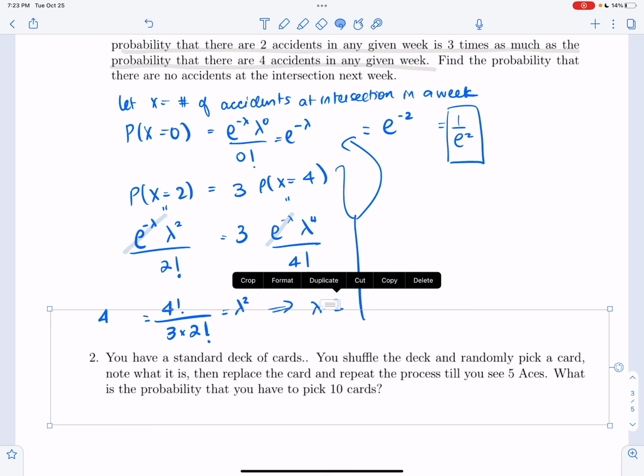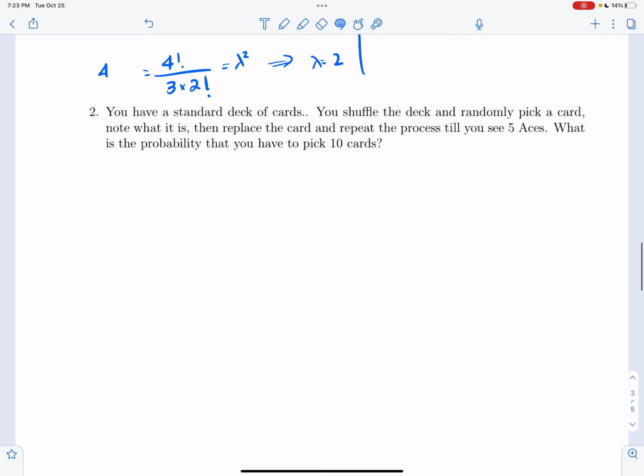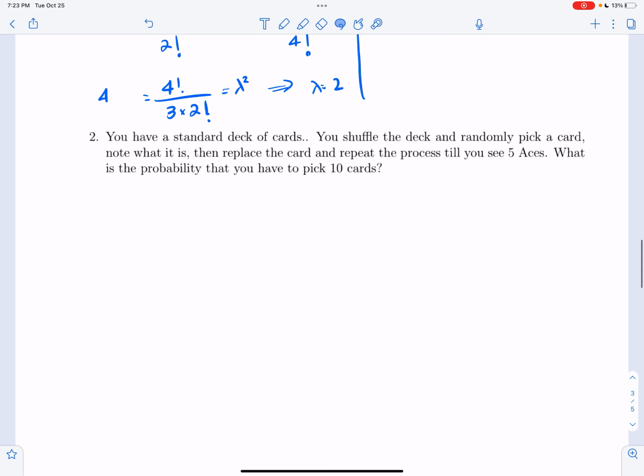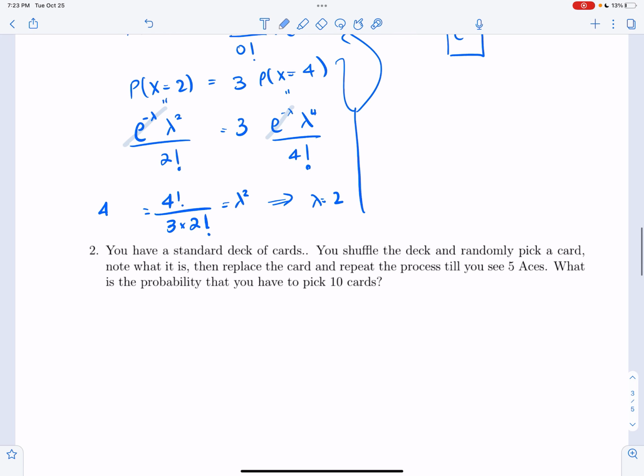In the next question, you have a standard deck of cards. You shuffle the deck and randomly pick a card. Note what it is. Then you replace the card and repeat the process till you see 5 aces. What's the probability that you have to pick 10 cards? So you know there's a name for this random variable. You want to know the probability that you need to pick exactly 10 times to see 5 aces. That is a negative binomial. But you know what? It's okay even if you don't know the name of it.